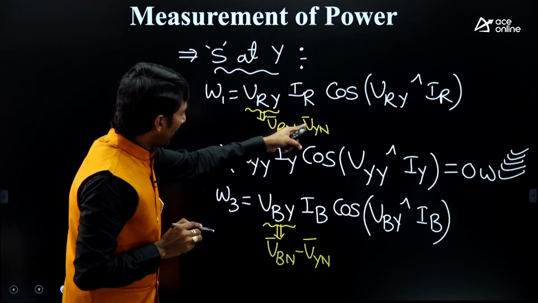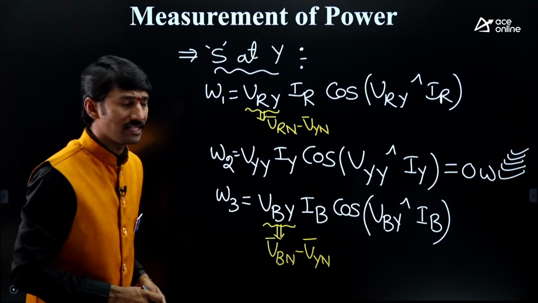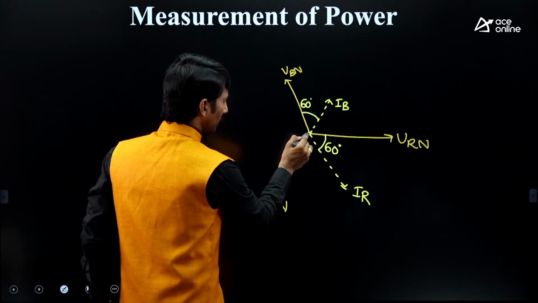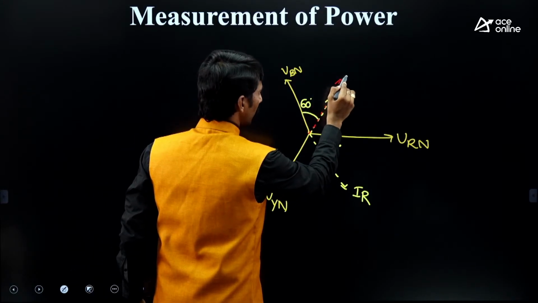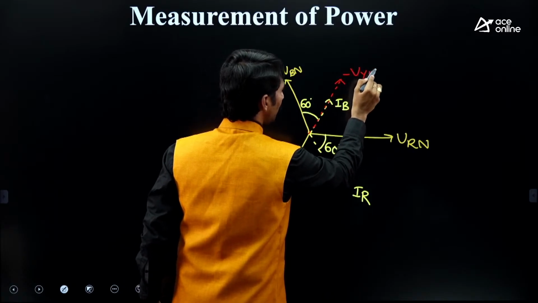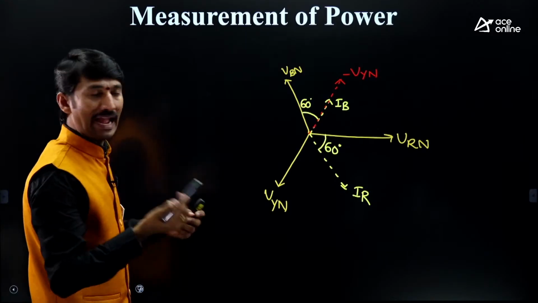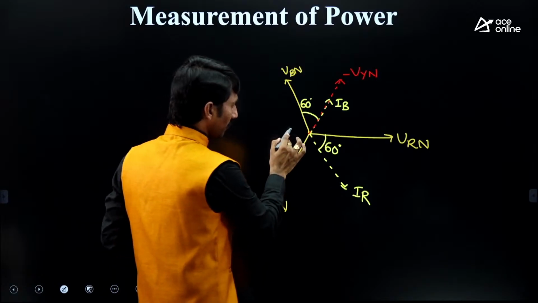Minus VYN is required. So therefore, sir, VYN is there. Let us reverse it. This is minus VYN. Okay. Now we need to add the vectors. VRN minus VYN.